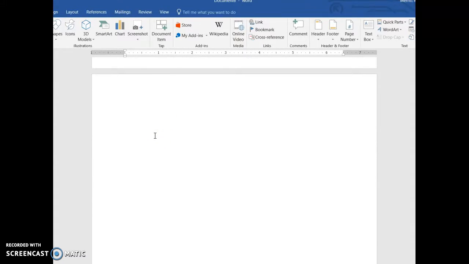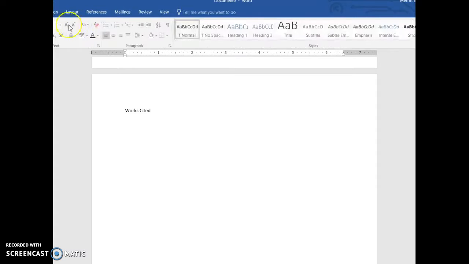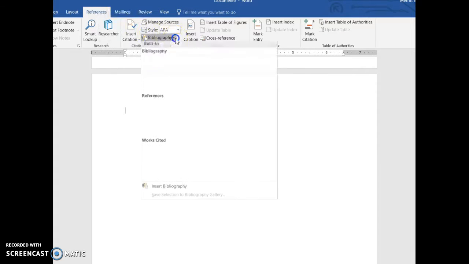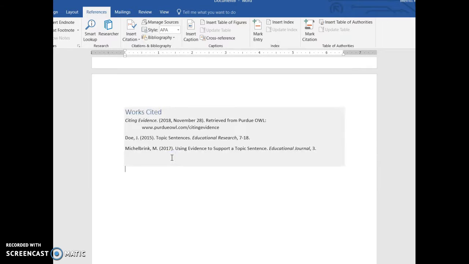Then, if you wanted to do this manually, you would just say works cited. You would center this, and then you would have all of your other things go at the end, following the rules for citing in your works cited page. However, I find this part difficult, and so I just like to go to the references tool, go to this bibliography section right here, and insert works cited. It'll just do it for me.